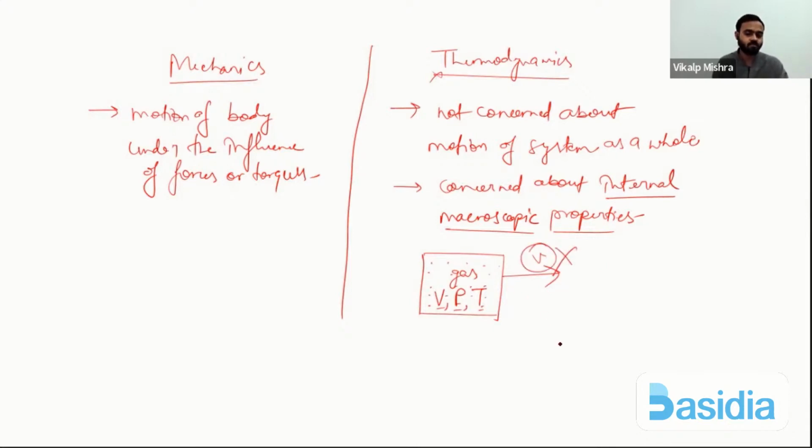We are dealing with internal macroscopic properties: volume, pressure, temperature. So if you change the velocity of the system, or if that system is at rest, these properties will not change because these are internal properties. Understood? So this is the main difference between mechanics and thermodynamics.